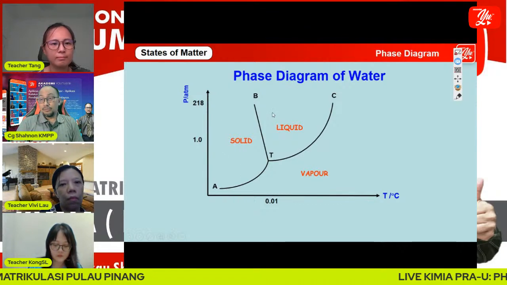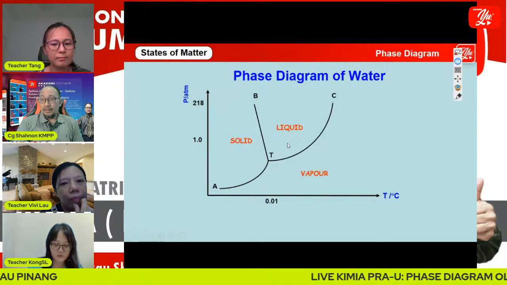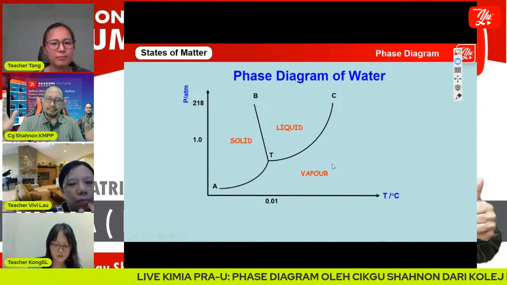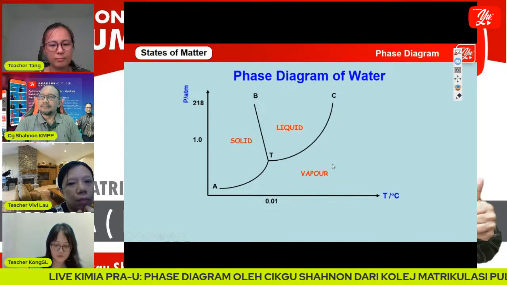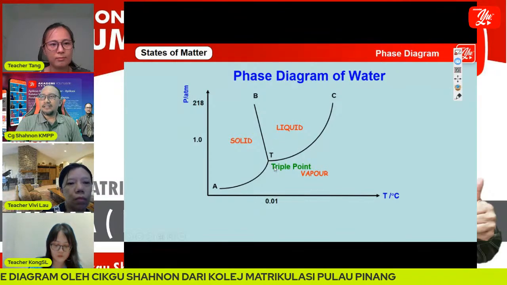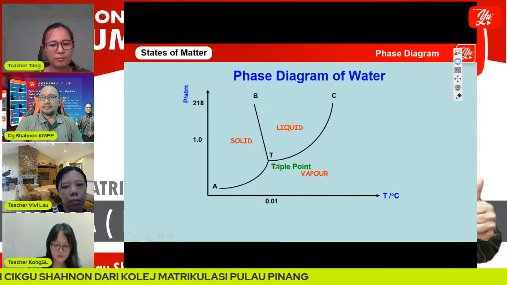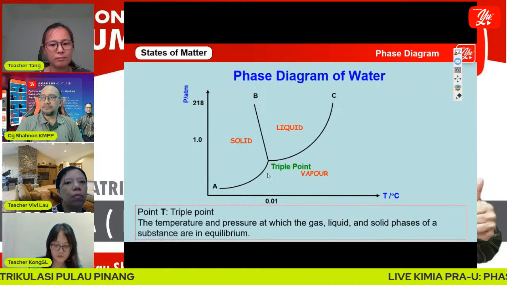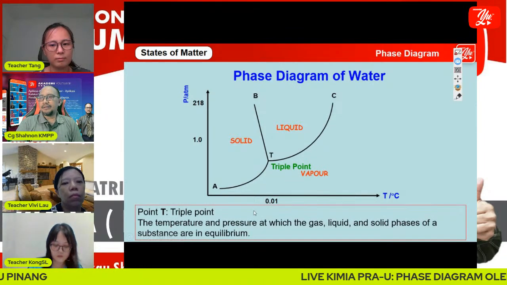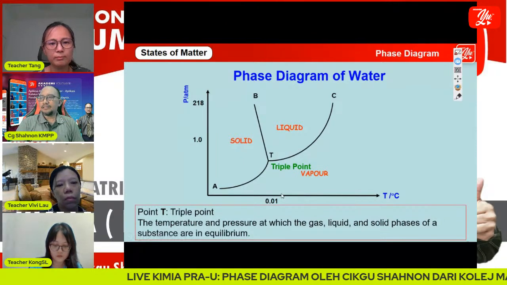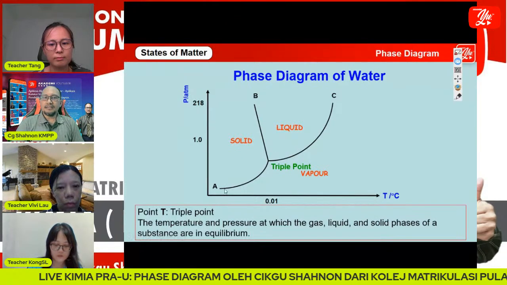We have to write the liquid, solid, and vapor, and then the T point here is actually the triple point. What is the triple point? The temperature and pressure at which the gas, liquid, and solid phases of a substance are in equilibrium.